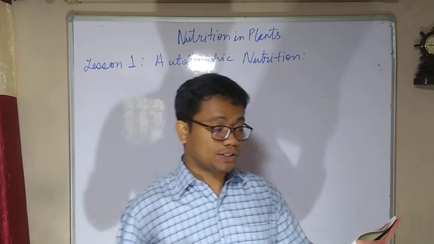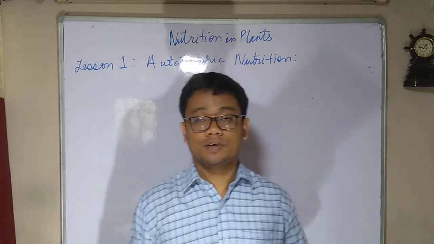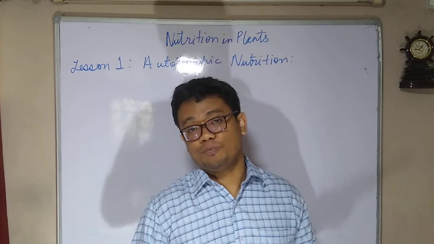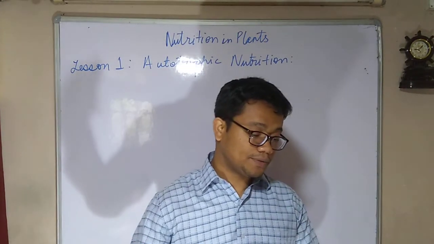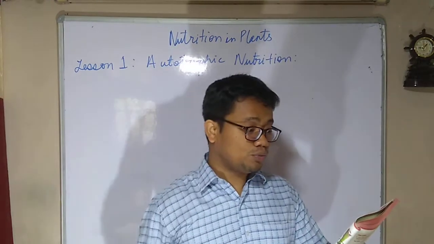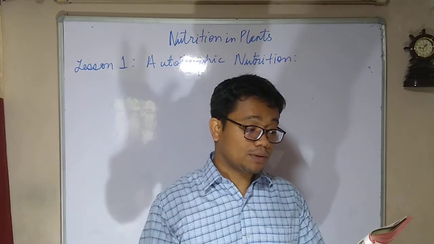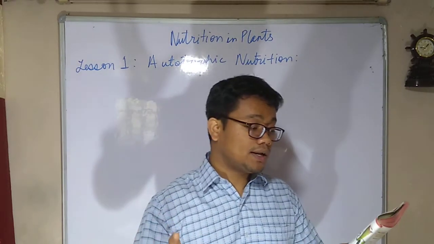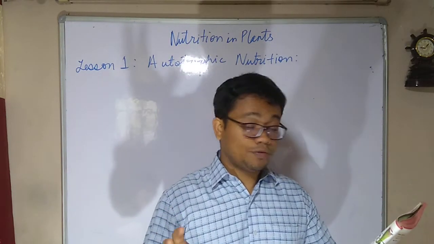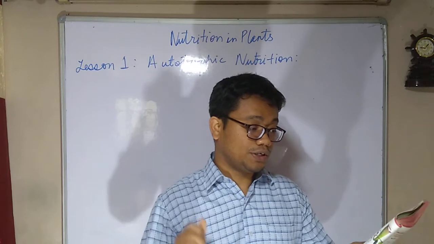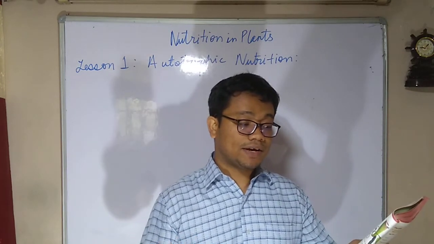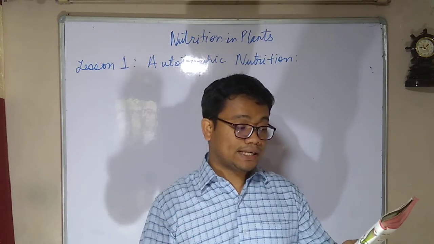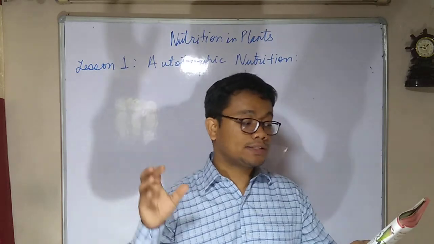So, heterotrophic nutrition. As we have already learned, heterotrophic nutrition is usually attained by organisms who are not capable of making their own food, who depend on others, isn't it? Now let me read it out. Most plants have an autotrophic mode of nutrition, but some of the plants get their nutrition from other organisms. Yes, not every plant is autotrophic. These plants have a heterotrophic mode of nutrition. Heterotrophic plants are classified according to the specific ways they get their food. Such plants can be parasitic, saprophytic, insectivorous, and symbiotic.